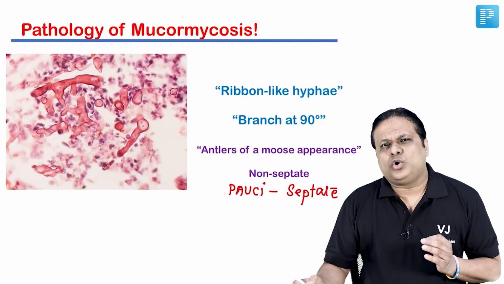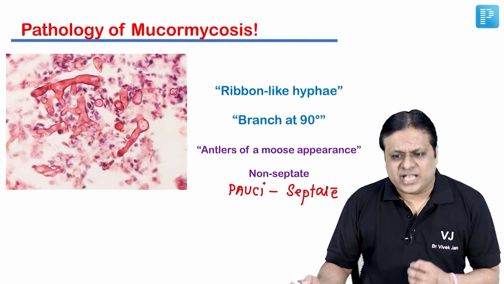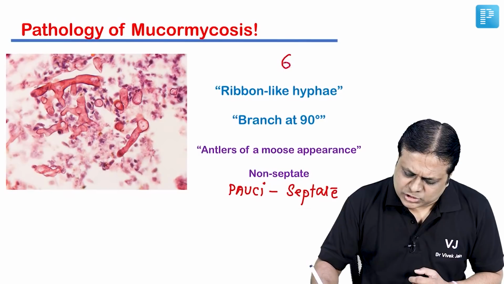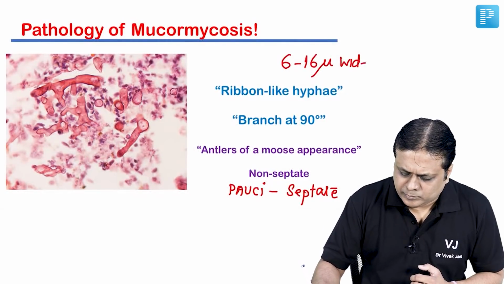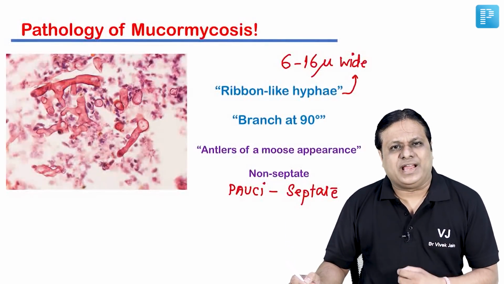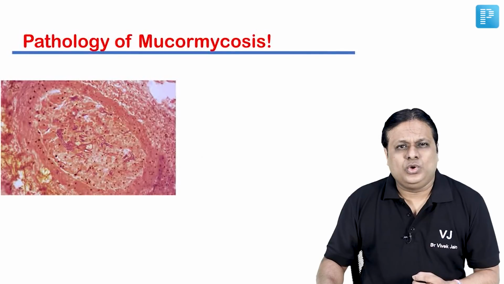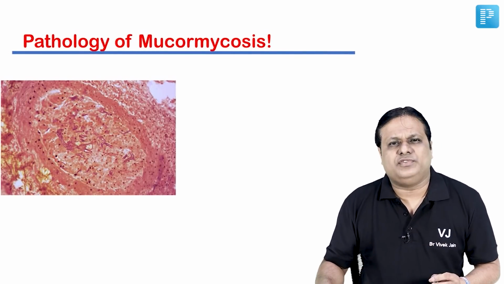Also, when you are looking at these hyphae, you must know that they are 6 to 16 micron wide. Also, friends, you must know, when we look at the detailed pathology of mucormycosis, there are a few characteristic features.